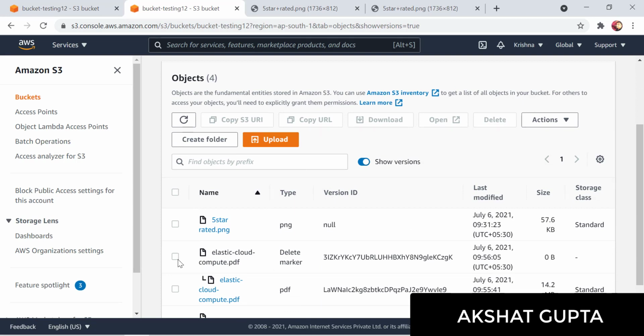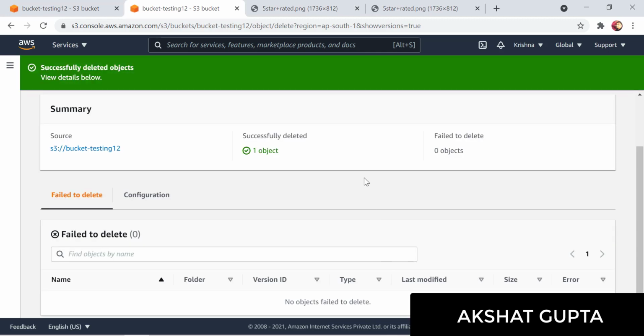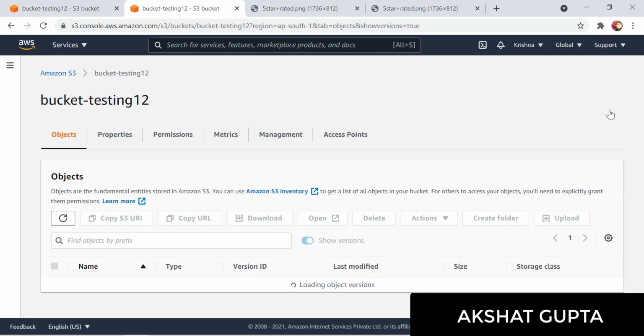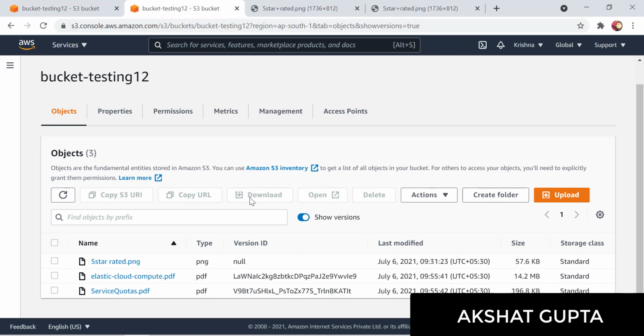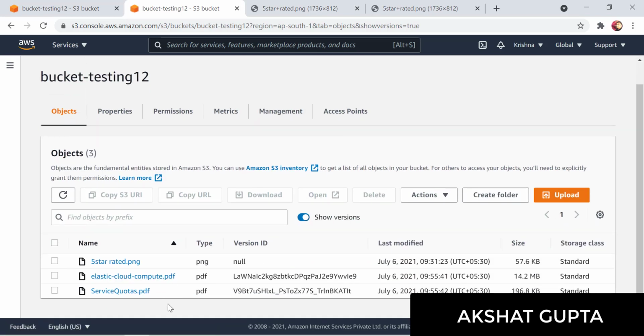So what we would be doing is selecting this particular file here, and deleting. We won't be selecting the file, we would be selecting the delete marker, and then we would be deleting this particular file. Let me just write permanently. Okay, so let's delete it. Now let's see if we are able to restore our particular file or not. My file is now restored, guys. So this is how we do it.